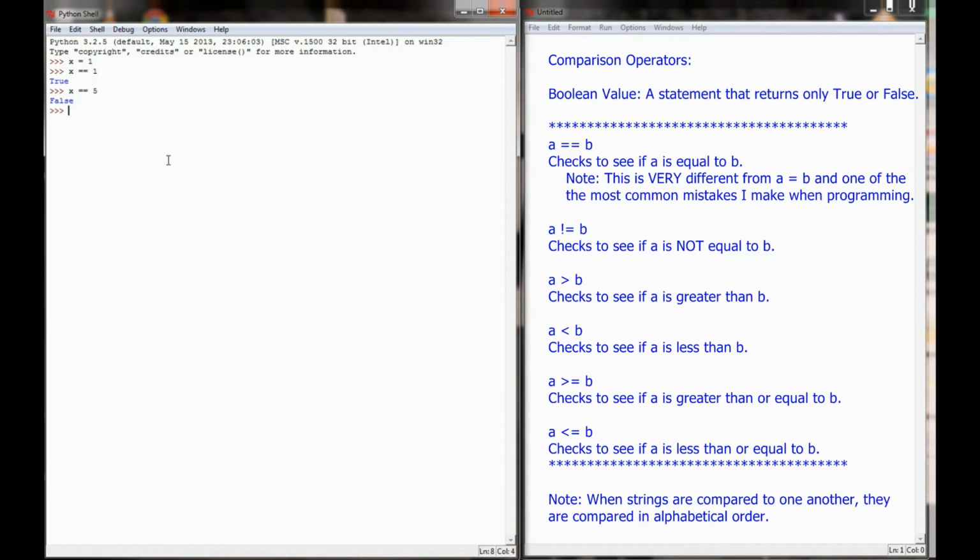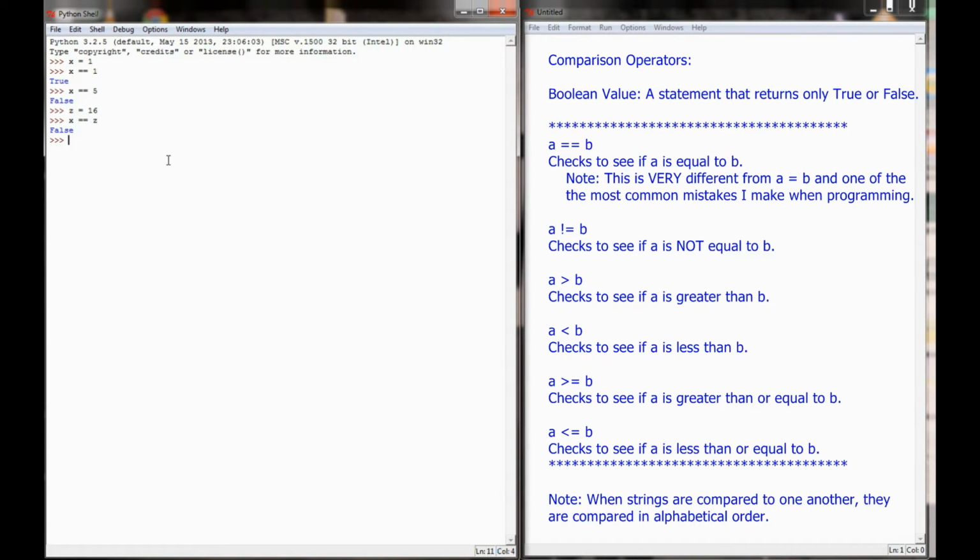If I set another value, let's take a variable z, and I'm going to set that equal to a value of 16, I can ask Python to compare two variables together. Is x equal to z? No, it's not, because x equals 1, z equals 16, and 1 is not equal to 16. So the first comparison operator, and a very common comparison operator, is the equal to. Is equal to. Another one that comes up an awful lot is not equal to.